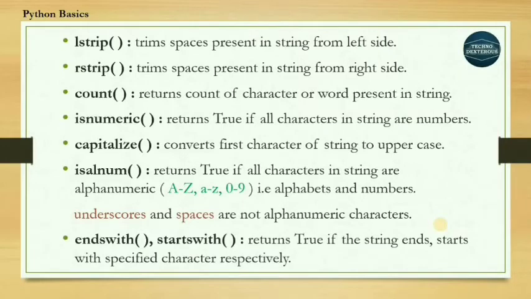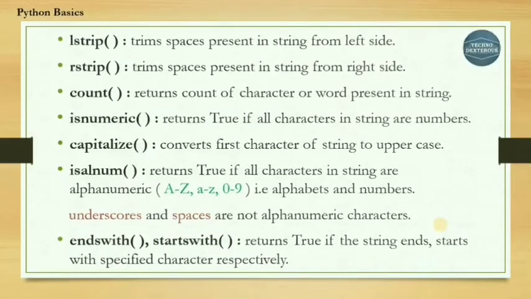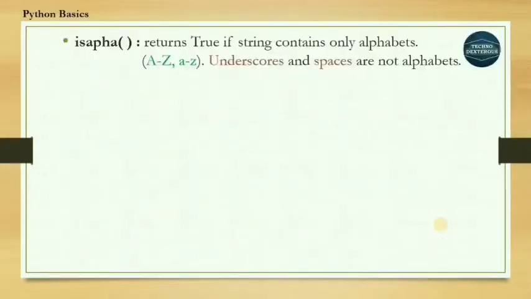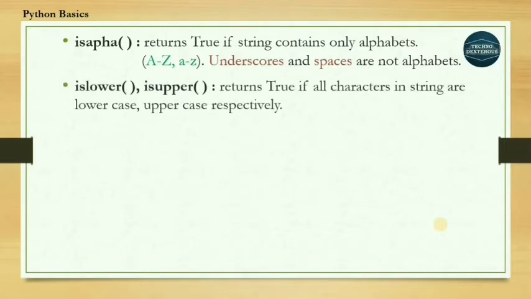endswith and startswith. The names themselves suggest that these methods return true if the string ends or starts with the specified character respectively. We are going to check each and every method during practicals. isalpha returns true if the string contains only alphabets. If the string contains A to Z characters in it, then we can say it contains alphabets. Remember, underscores and spaces are not alphabets.